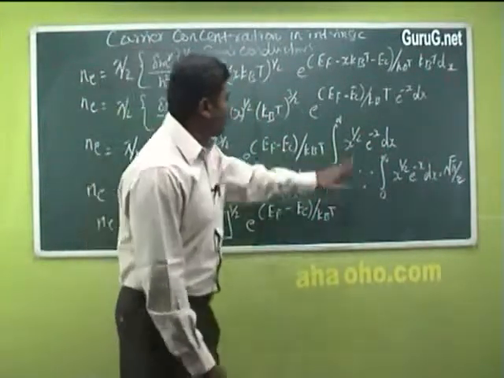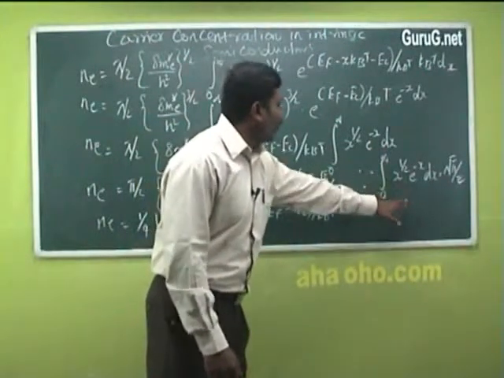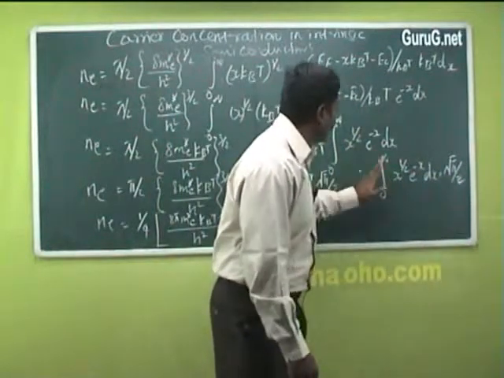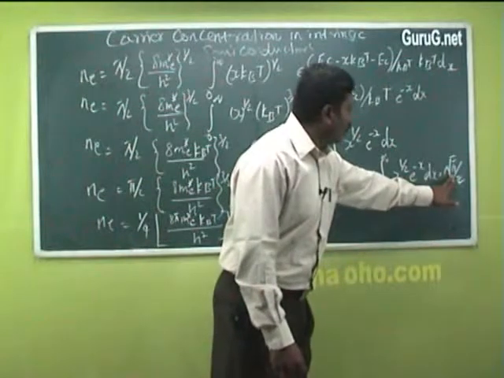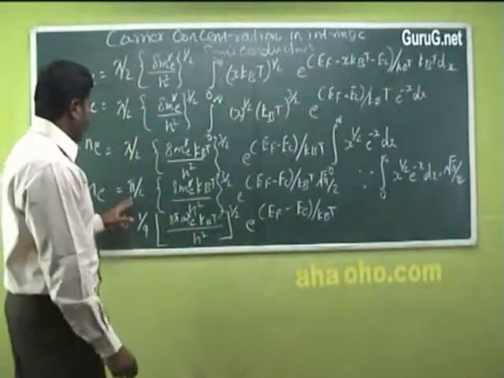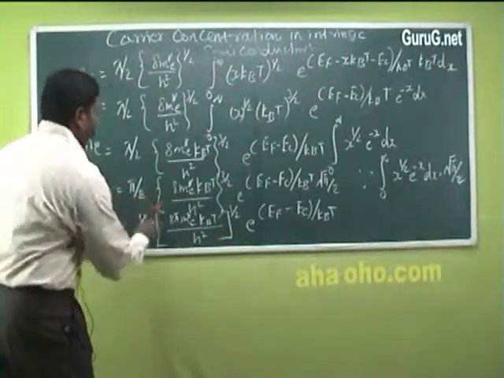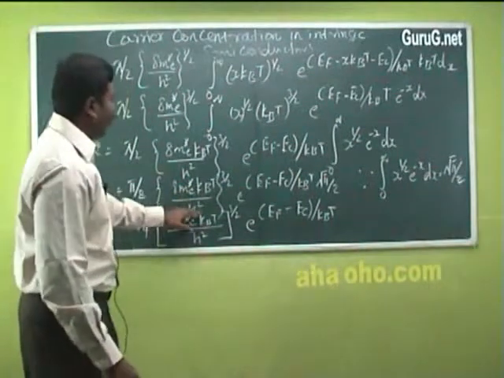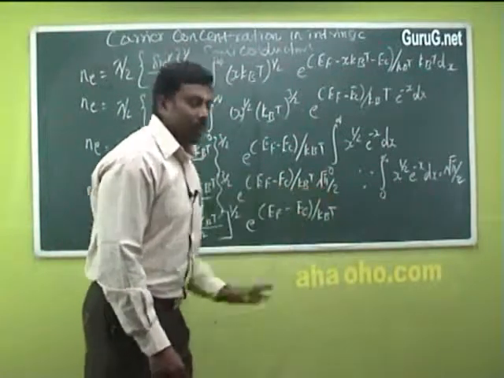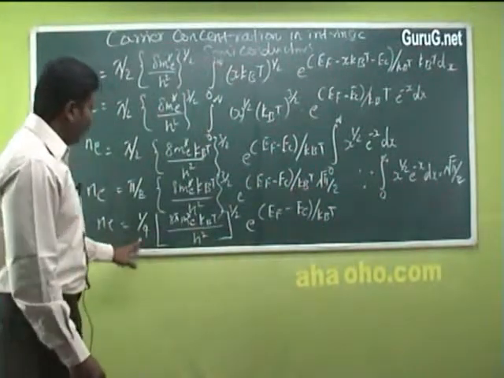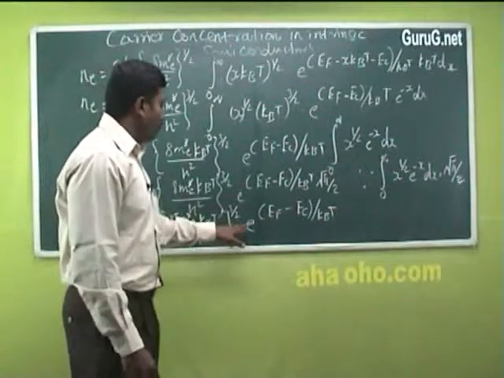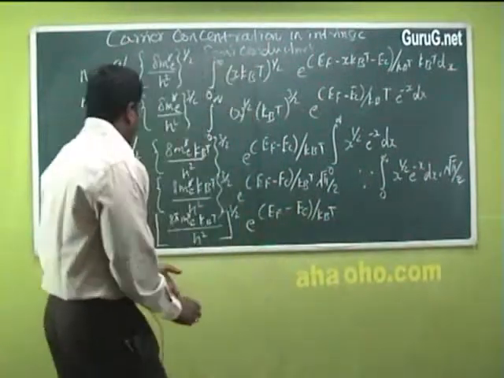So on integrating this term, integral 0 to infinity x power 1 by 2 e power minus X into dx is equal to root pi by 2. On integrating this part we get that the integral is equal to root pi by 2. So substituting the value of root pi by 2 in this equation, that is pi by 2 into (8 m star E KBT divided by h square) whole power 3 by 2 e power (EF minus EC) divided by KBT into root pi by 2. So N of E is equal to 1 by 4 (8 pi m star E KBT divided by h square) power 3 by 2 e power (EF minus EC) divided by KBT.